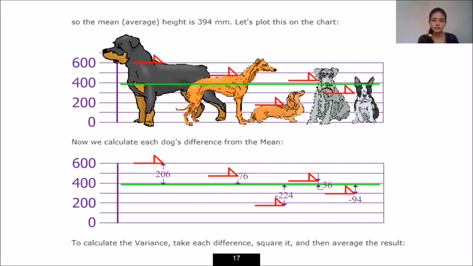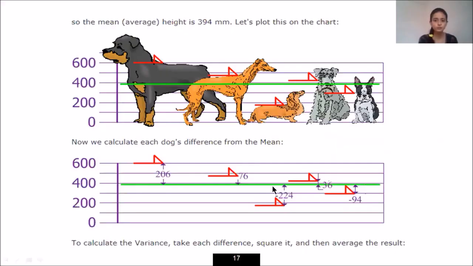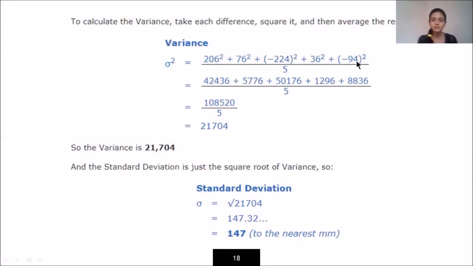To calculate the variance, we will take all of these differences, square them and then average the result. So I am squaring all the differences that we got, that is 206 squared plus 76 squared, then minus 224 squared, 36 squared and minus 94 squared. Divide by the total number of observations and what we get is called the variance. So this is what my variance is. Now, what is the standard deviation? It is the square root of the variance. So I am taking the square root of the variance and I am getting the result as 147.